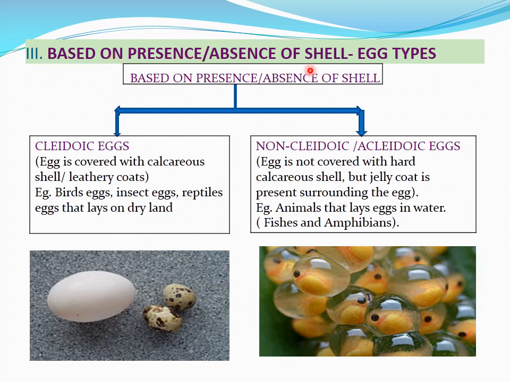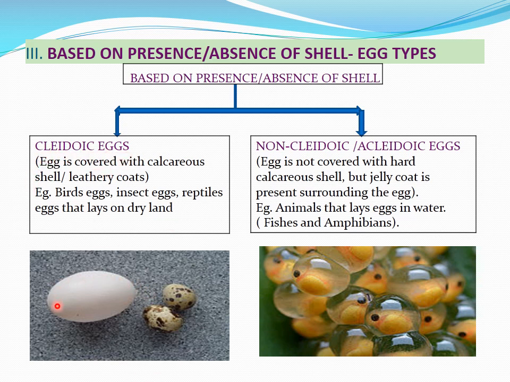Based on presence or absence of the shell, the eggs are classified into two types: cladoic eggs and non-cladoic eggs or acladoic eggs. Cladoic eggs are covered with a calcareous shell or leathery coats. Examples, bird eggs, insect eggs, and reptile eggs, which are laid on dry land. Those eggs are called cladoic eggs.